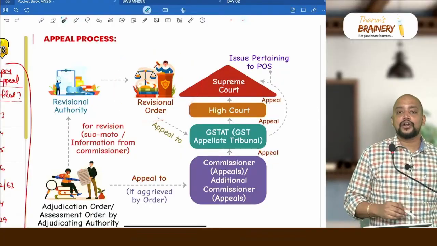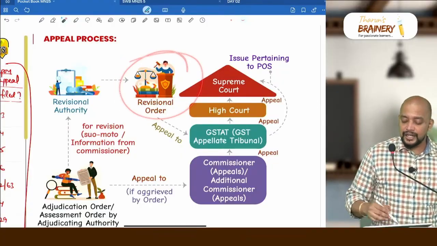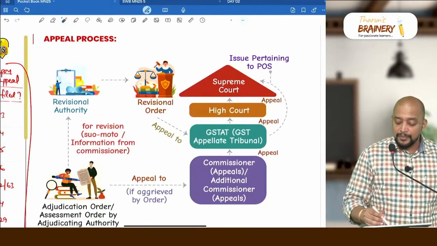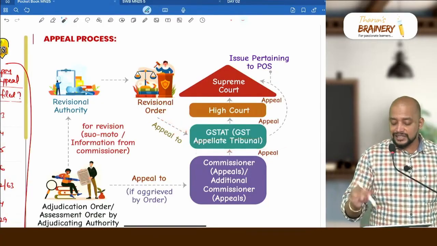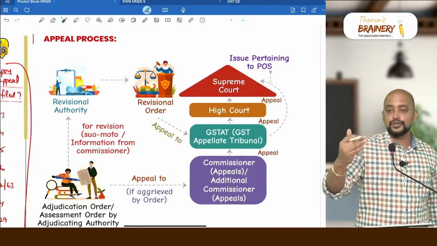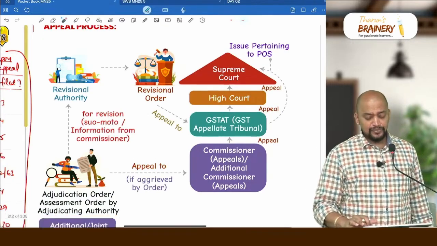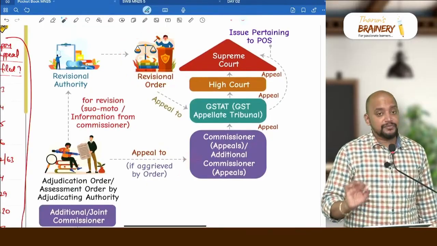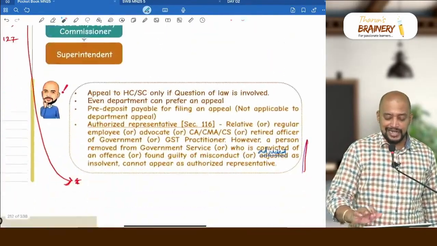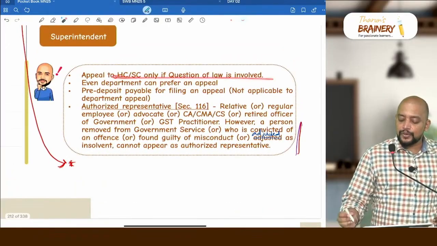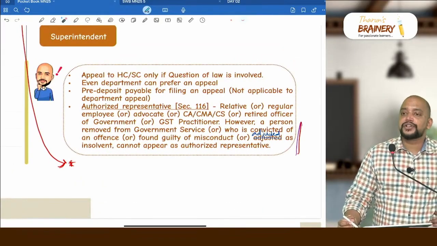They will pass a revision order. But based on the revision order, if you want to go for appeal, definitely as a taxpayer you can go for appeal, but the appeal will be made to GST-80, and thereafter we will go for appeal to High Court, Supreme Court, etc. Got it? So when the revision authority passes an order, we will not go to commissioner appeals, we will go to GST-80. Keep that in mind.